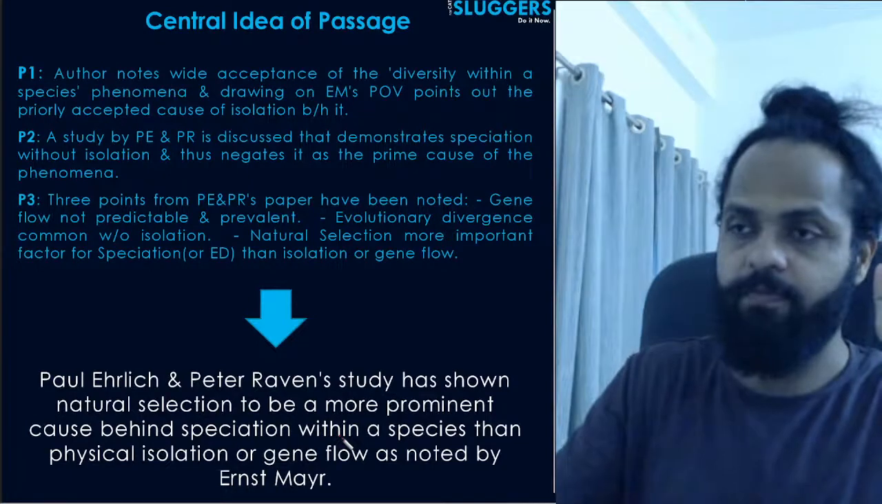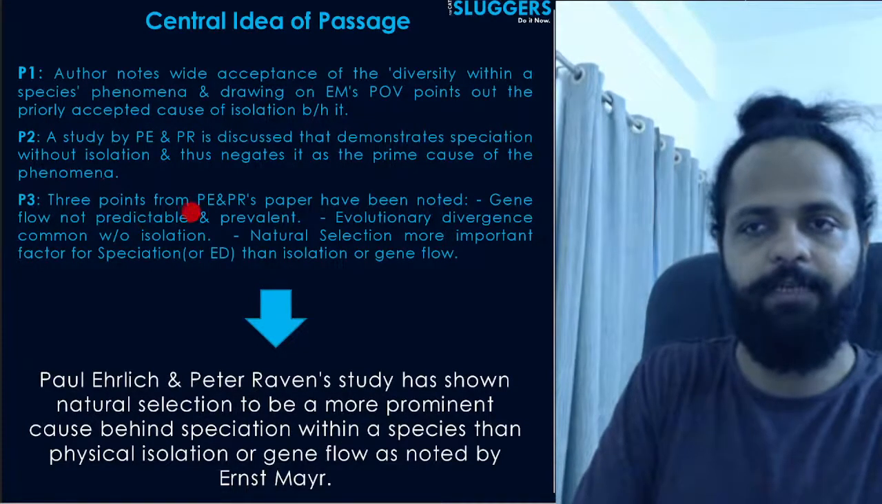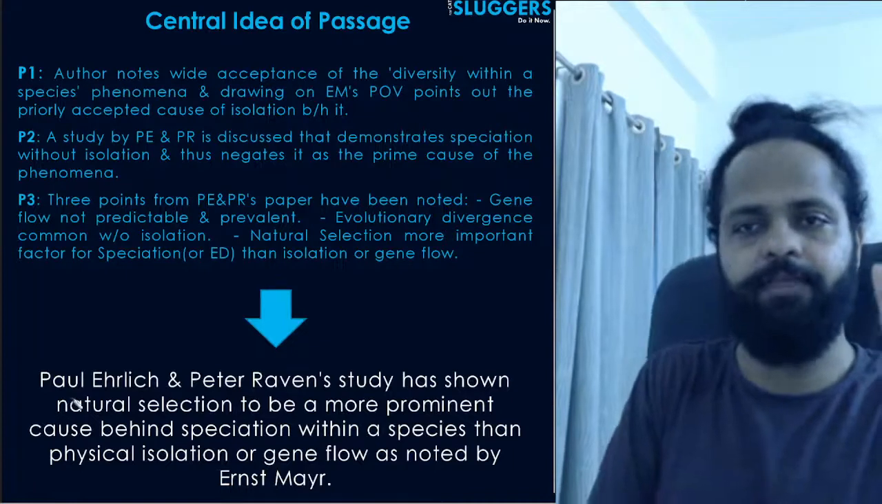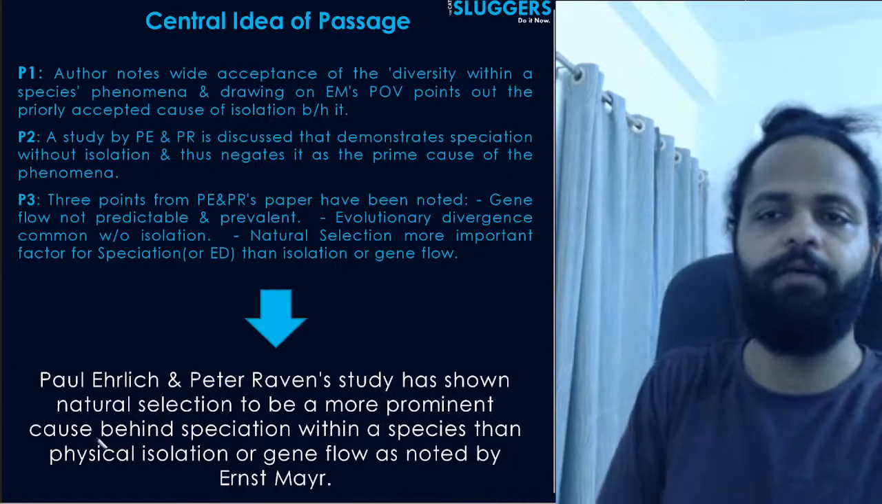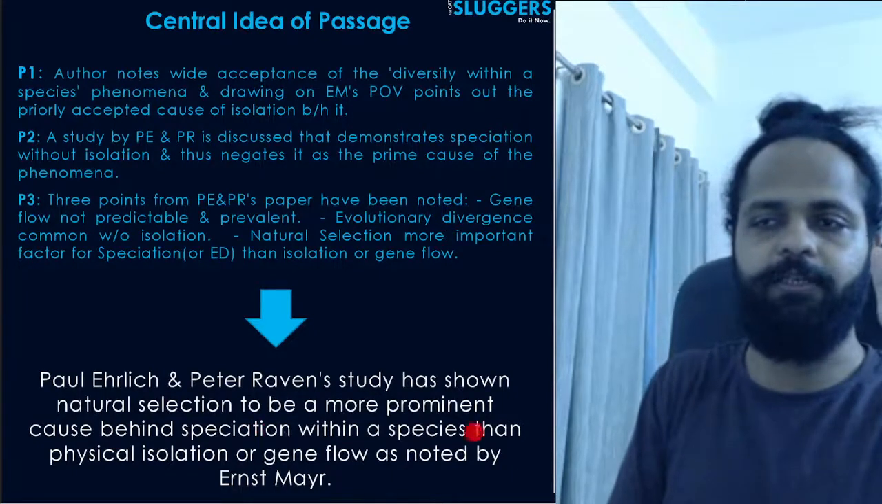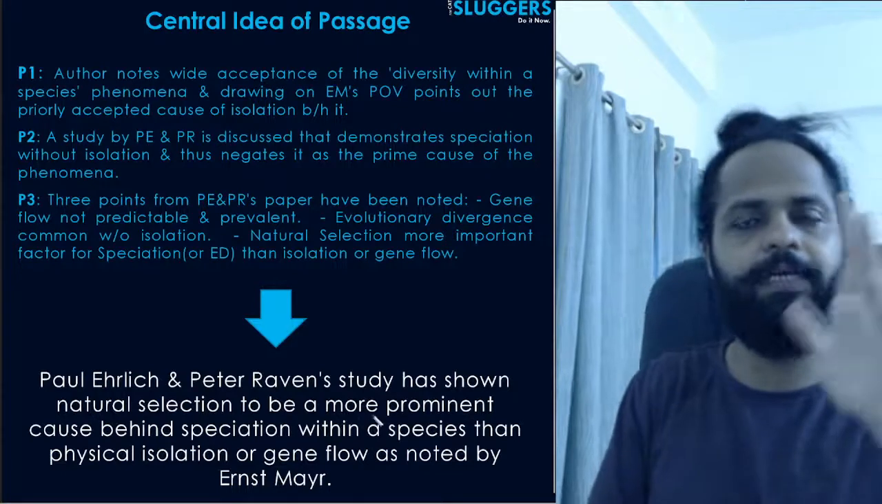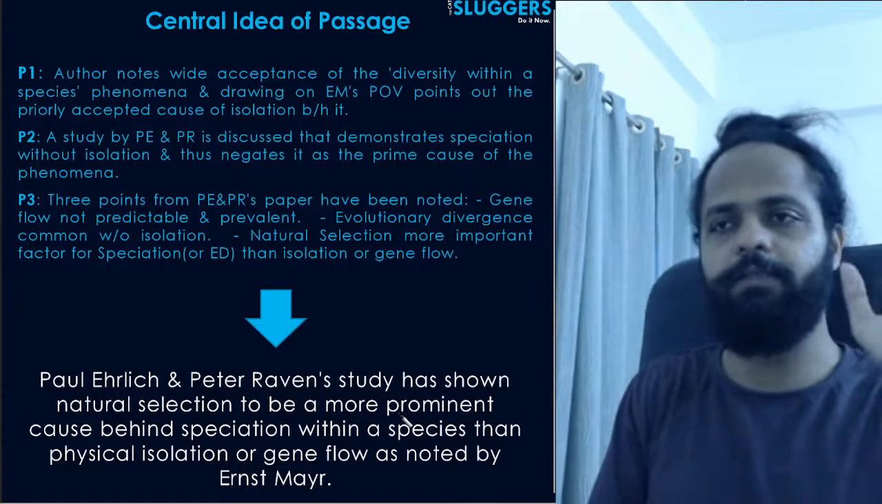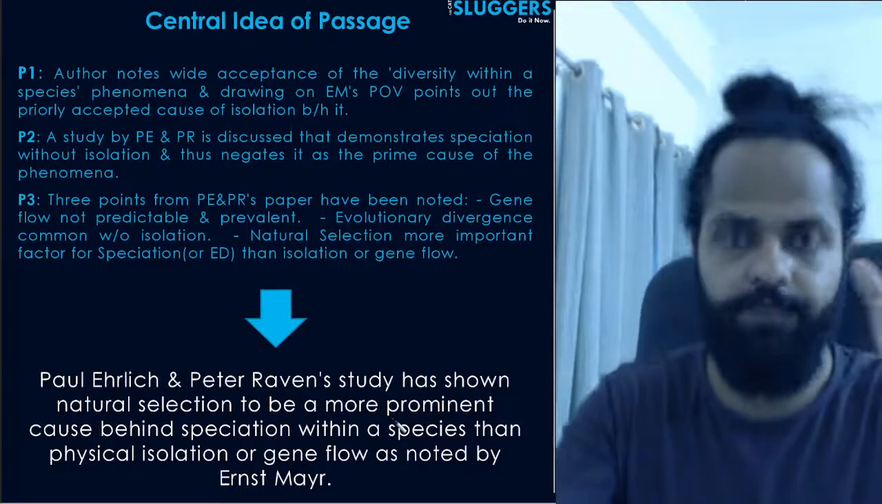Okay. तो देखिए, ये आपका सेंट्रल आइडिया, मैंने यहाँ पे सारे पैराग्राफ के पैरासमरी यहाँ डाले. उसका सेंट्रल आइडिया अगर हमें देखना है तो it will be this. Paul Ehrlich and Peter Raven's study has shown natural selection to be a more prominent cause behind speciation within a species than physical isolation or gene flow, as noted by Ernst Mayr. That's the long and short of it. Okay, that's the gist of all of this.